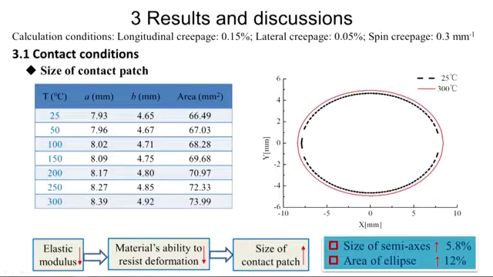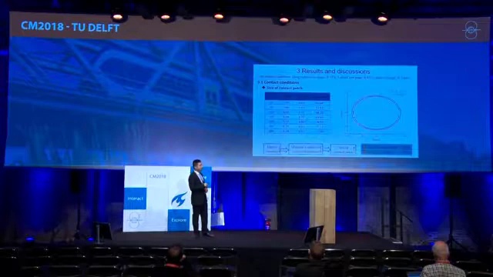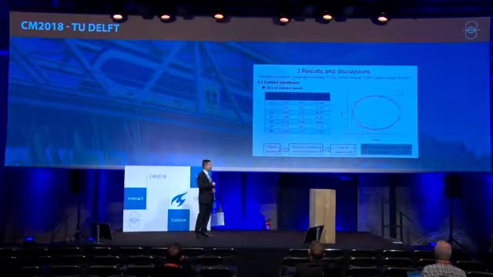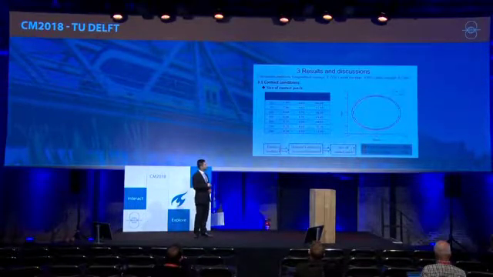The results show that the size of the contact patch increases with temperature because the elastic modulus decreases with temperature, which leads to the weakening of the material's ability to resist deformation. Ultimately, this results in the increase of the size of the contact patch.